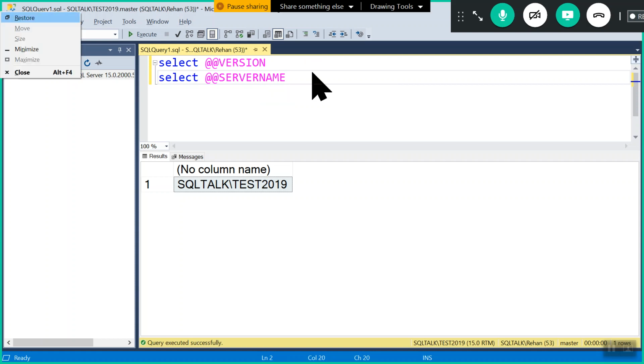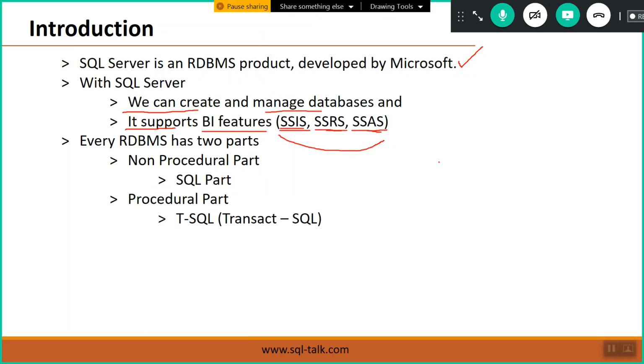Right. So we have to understand SQL Server is a collection of four servers. And see, every RDBMS, not only SQL Server, has two parts. One is the non-procedural part, which is nothing but SQL commands. Maybe some of you are already familiar with SQL commands: select, update, delete.